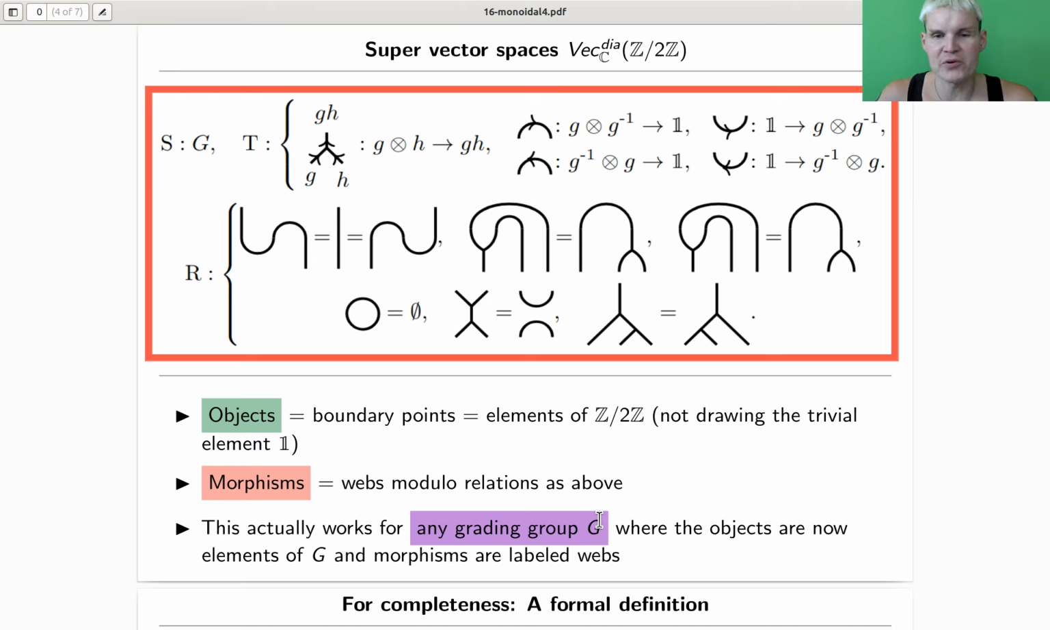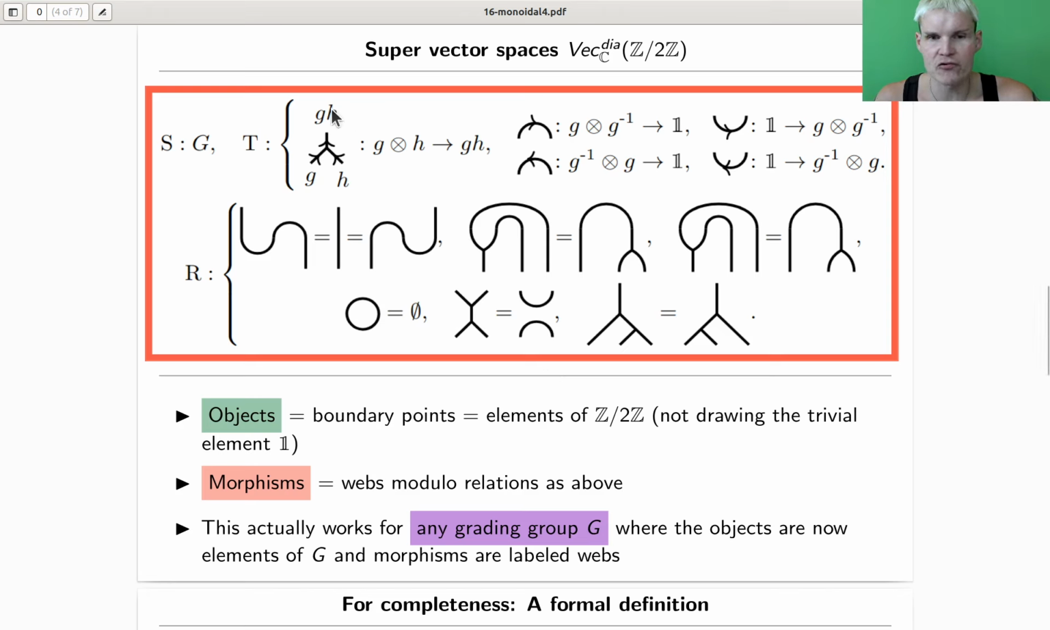But in principle, we could do this for any grading group, where now our objects are just elements of the group, and they multiply as they should multiply. Why don't I need this in this description? Well, I only have 2 objects in Z mod 2. One of them is a trivial object, and I don't draw trivial objects. So, in reality, I just have boundary points, which is really just one object.